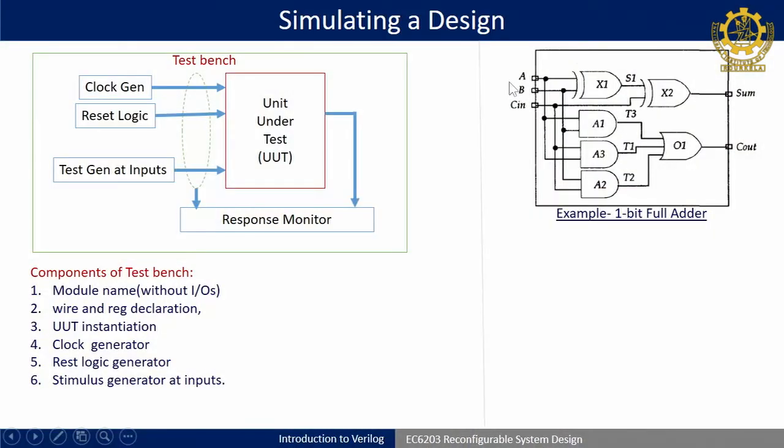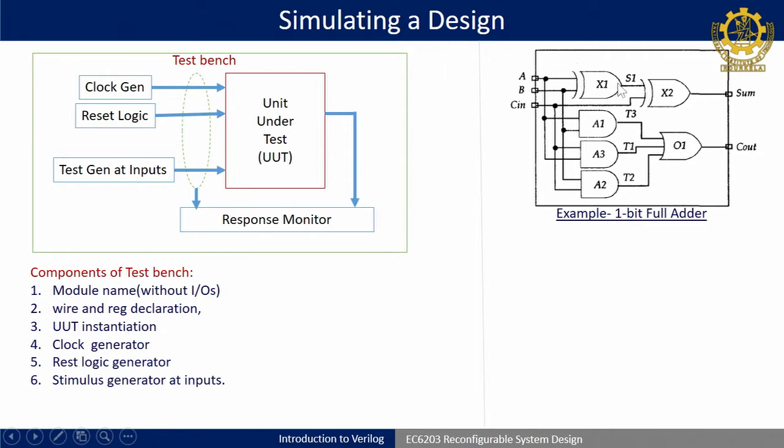Okay. So, for simulating a design, this is the block diagram where we will have a design. Let us assume that we have done a 1 bit full adder as an example in previous classes. So, assume that my 1 bit full adder is ready.